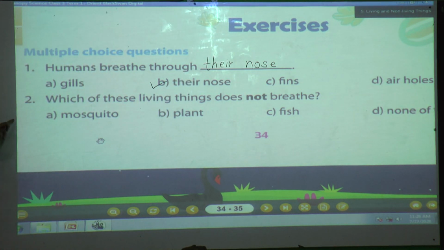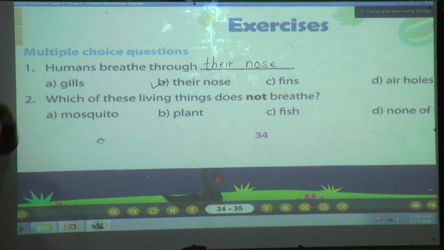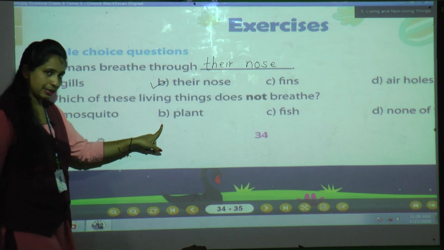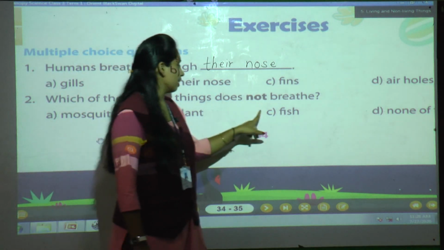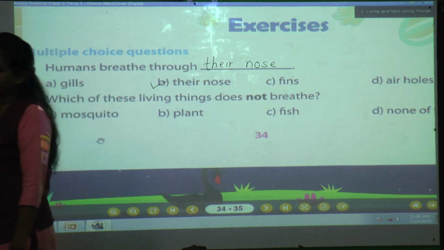Okay. And the second question now. What is the second question? Which of these living things do not breathe? They are given 4 options. Option A is mosquito. Option B is plant. Option C is fish. And option D is none of these.